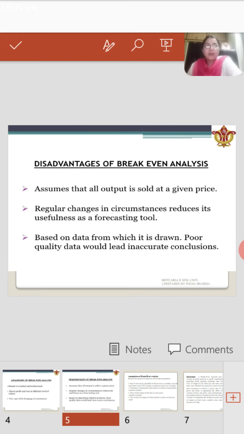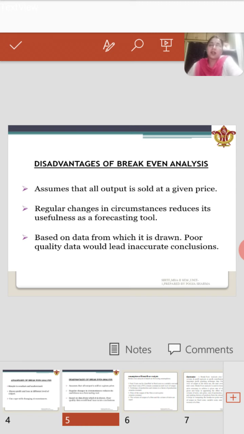Now, the disadvantage of break even analysis is that it is based on some assumptions: variable cost will be constant, fixed cost will be equal, and market conditions will be constant, with no change in the price. That is not actually feasible, it is not possible in a dynamic market. So break even analysis will not be helpful in that condition. Regular changes in circumstances reduce its usefulness as a forecasting tool.